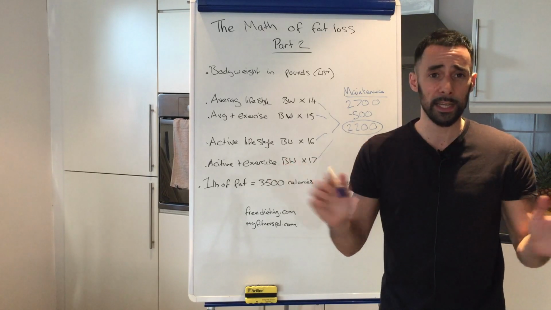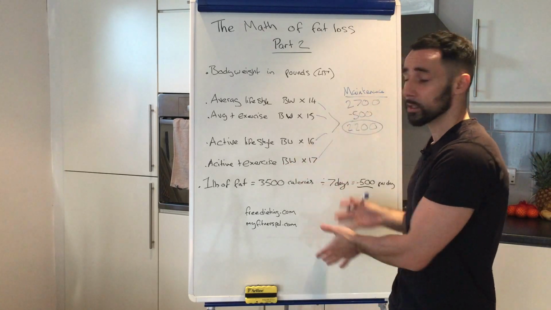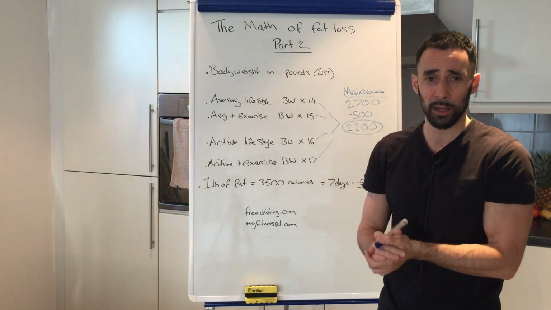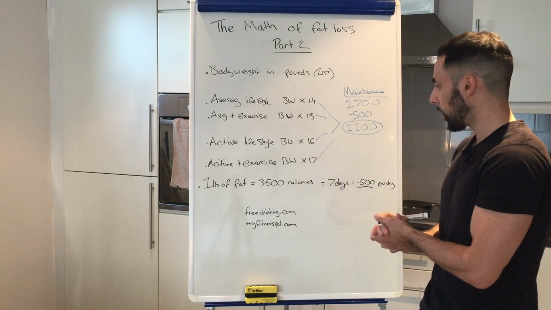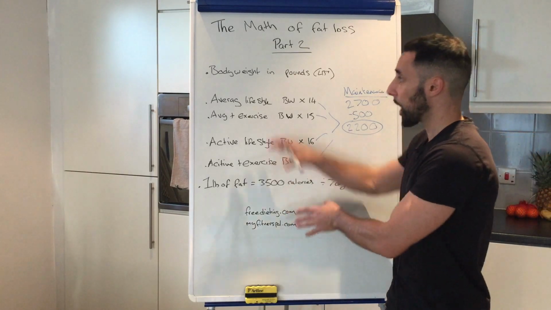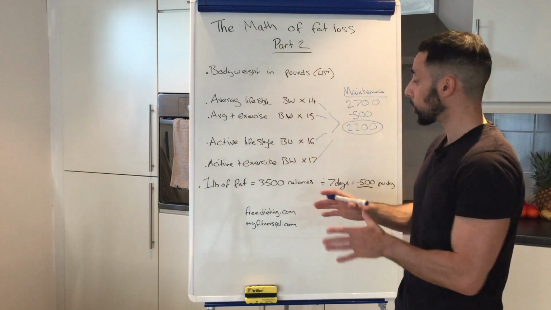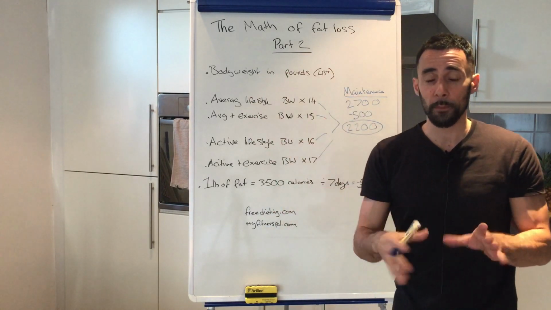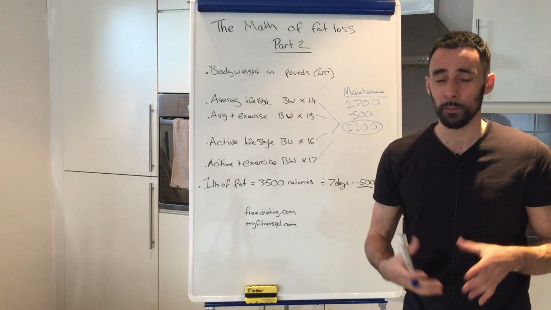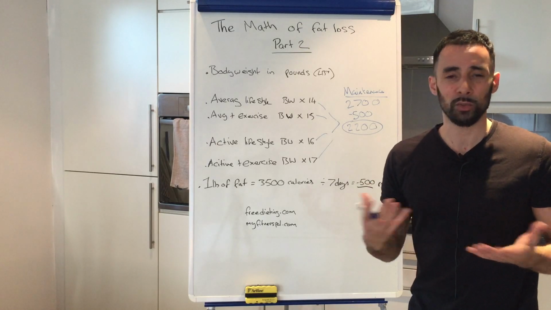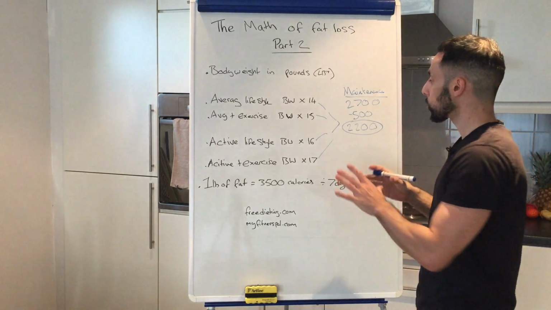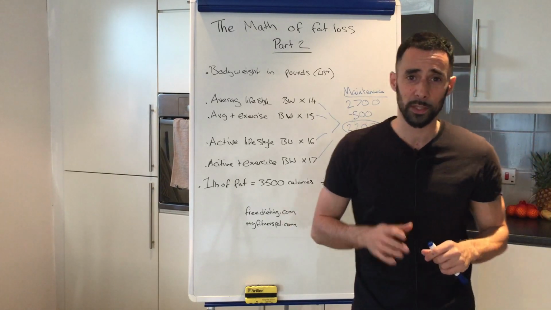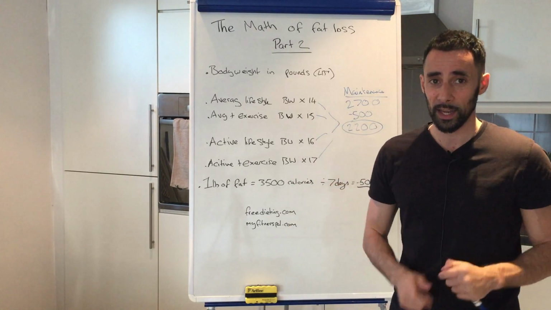Okay, MyFitnessPal is really easy to use. It'll do all of this stuff for you. It'll track and count all of your calories. You don't need to write anything down or do maths. Just don't let MyFitnessPal work out these numbers for you. There is an option where it will work out your estimated calorie needs. Don't do that because it's known to have a terrible algorithm, and it's known for being vastly incorrect. So get your fat loss number yourself. Just use MyFitnessPal to track your food intake day to day.